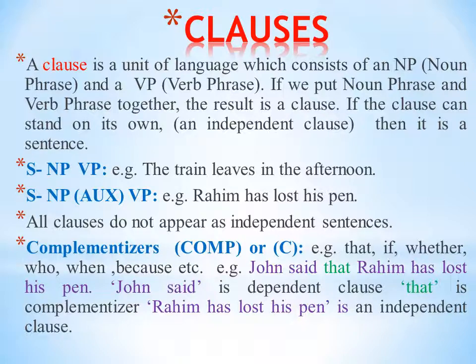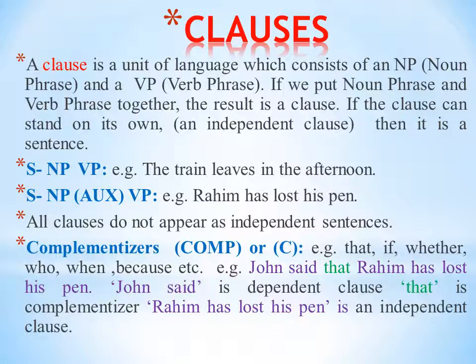If the clause can stand on its own, as an independent clause, then it is a sentence. Means when the clause has its own meaning, and for its meaning it does not have to depend on another clause, then it is called an independent clause or main clause. Okay. Then this independent or main clause is called a sentence. It is also called a sentence.